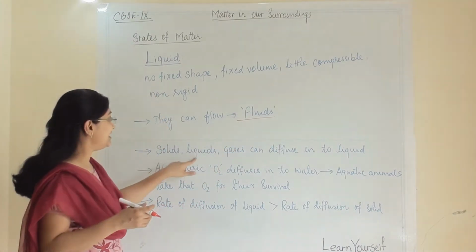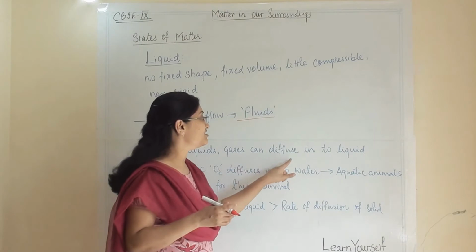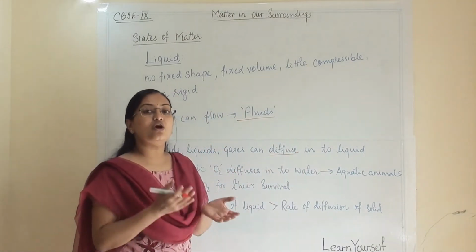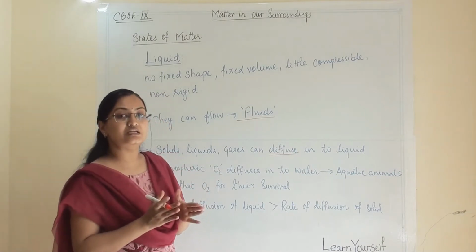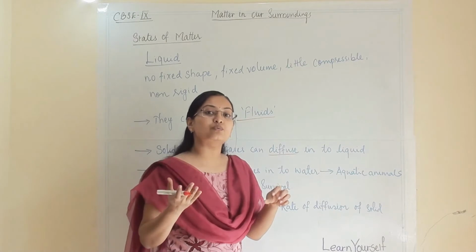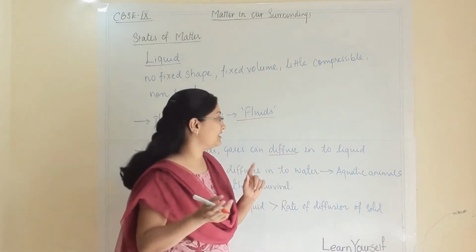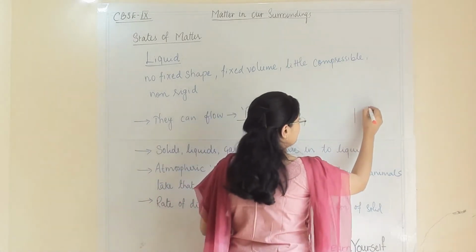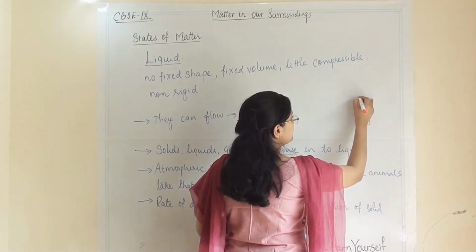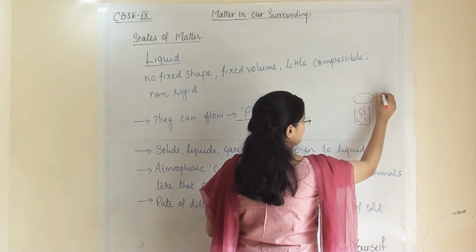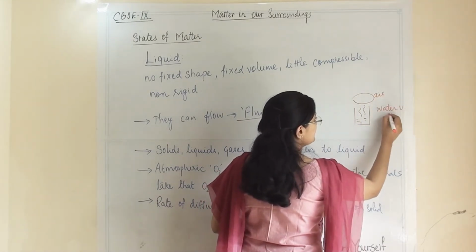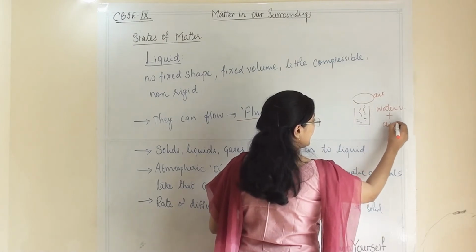Now solid, liquid and gases can diffuse into liquid. We have seen this. What is the meaning of diffusion? Diffusion is when one state's particles are mixing with another state's particles. That means if water is boiling, then this vapor is mixing with air. So water vapor is mixing with air.